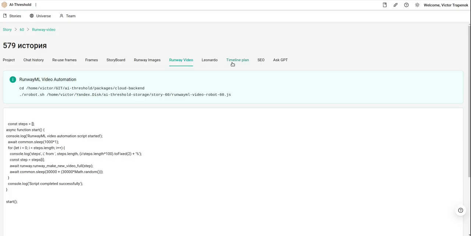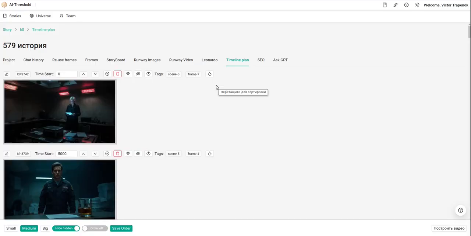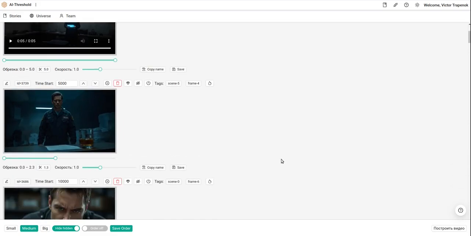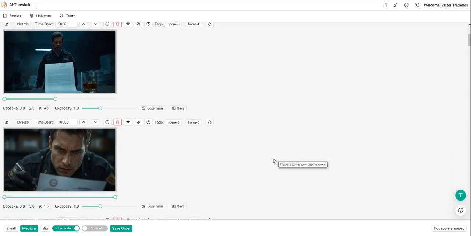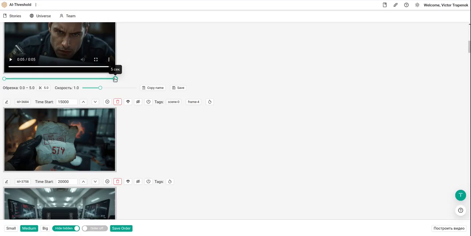The last tab is a timeline plan. When we have all images and I generate the animation for every image that we have, we can open the timeline plan and see the results. Fragments by 5 seconds without sound for now. Also, we can adjust it if the result is not very good. We can cut the length here, just start from 1 second and end on 4 seconds, and adjust the speed.